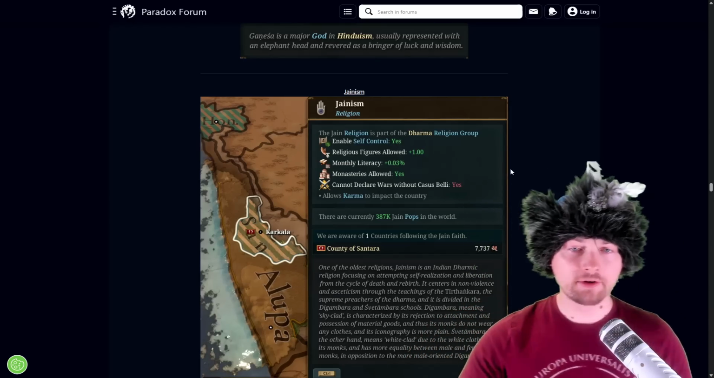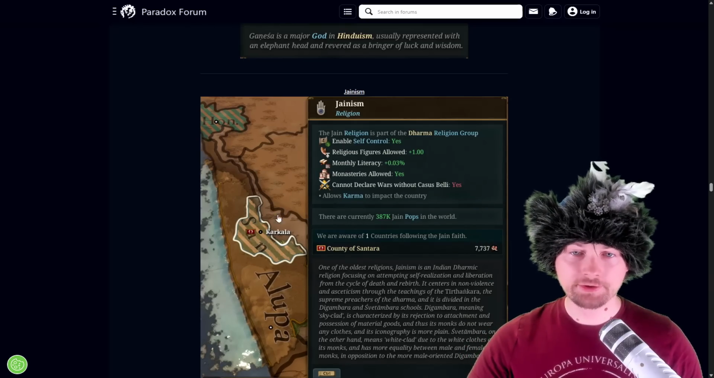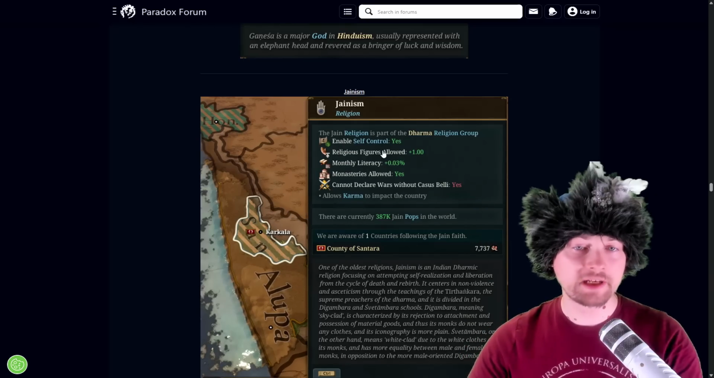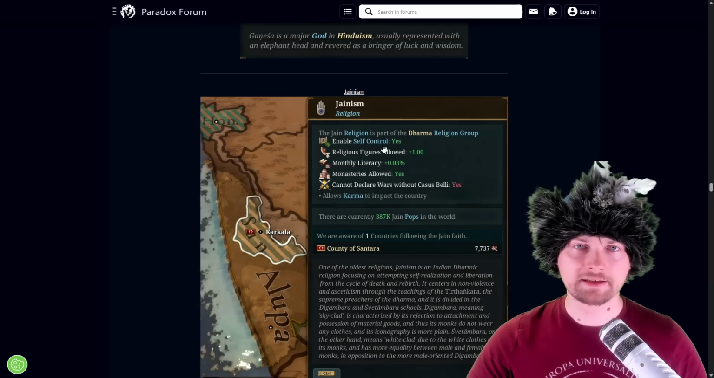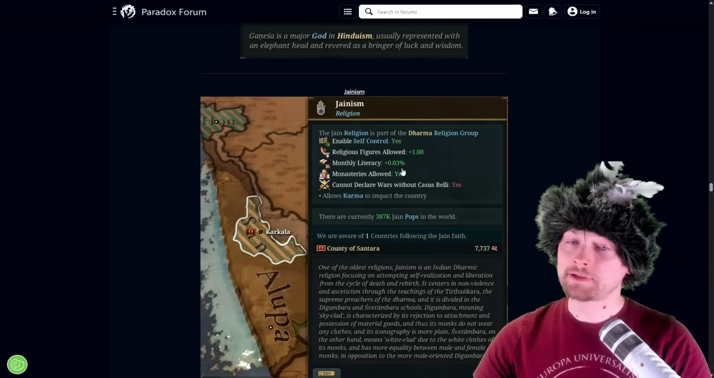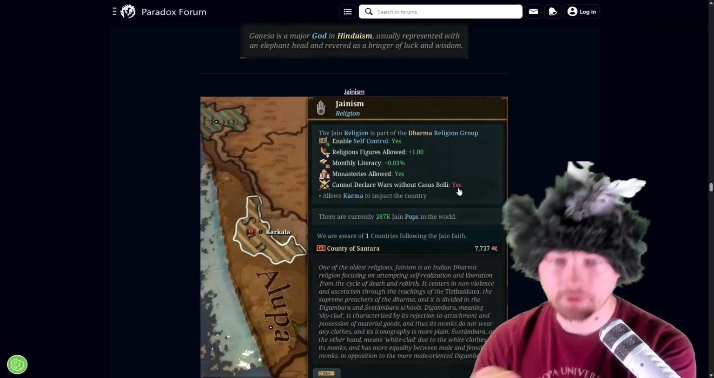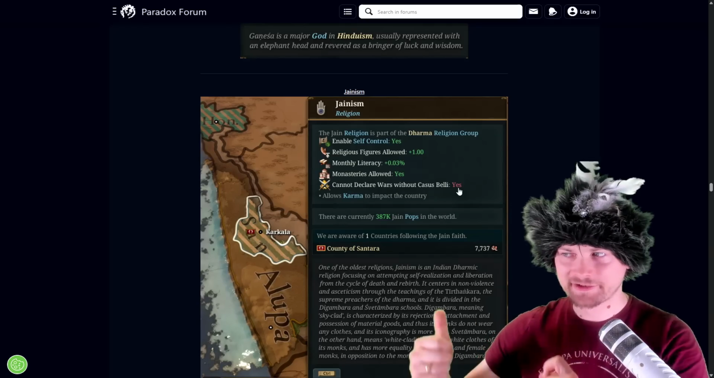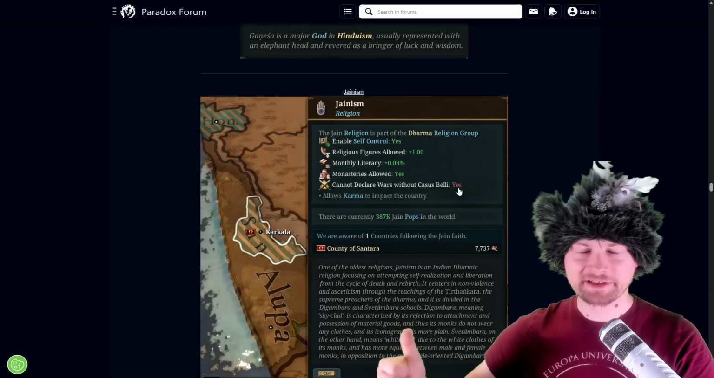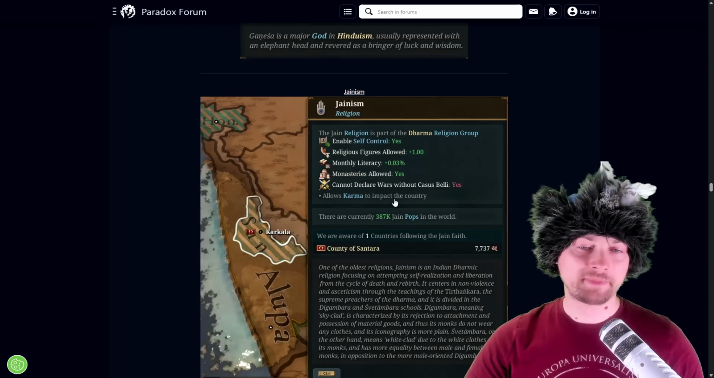It is very small and only one country starts with it. And you see that religion by default also enables self-control, just like the other branch that we mentioned. Religious figures allowed +1, monthly literacy, monasteries allowed, but you cannot declare wars without casus belli. So something that I also had in my Poland campaign, enforced by Szlachta via a privilege. And finally, it allows also karma to impact the country.